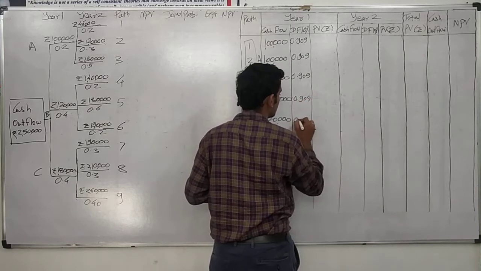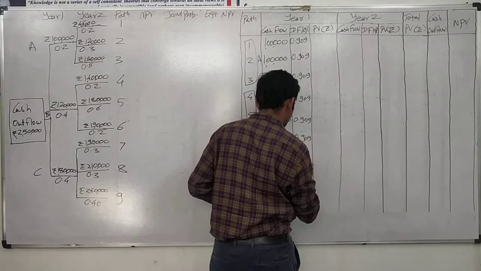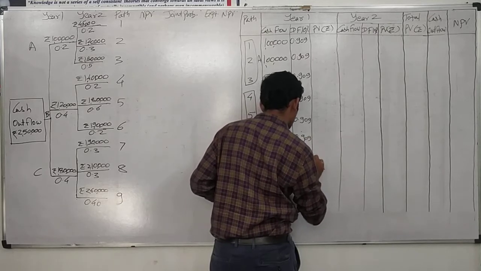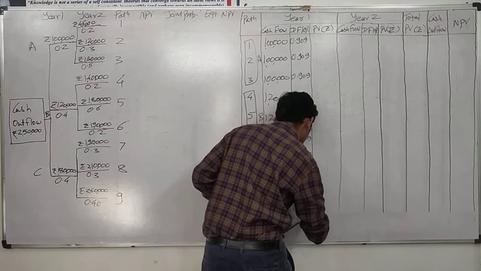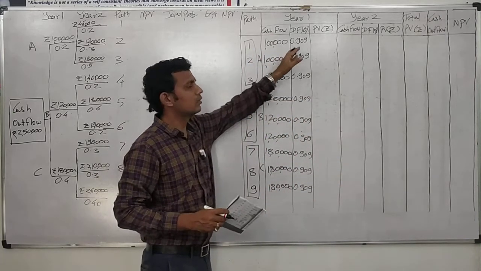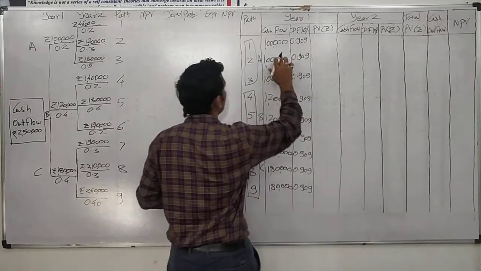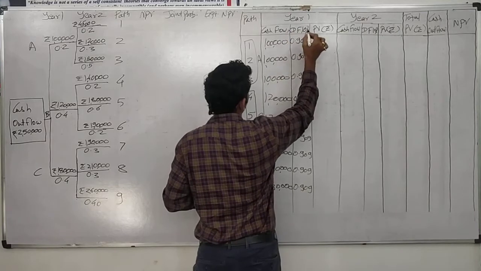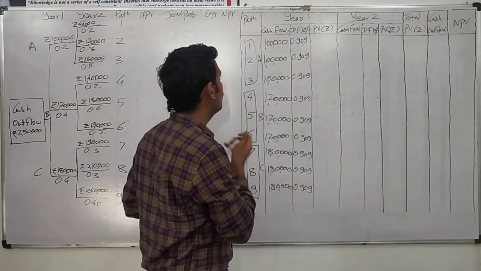0.909 for the first year. For all the 9 paths, we have the discounting factor 0.909. Now we have to convert into PV. We have discussed earlier, cash flow multiplied by discounting factor is equal to our PV. So we would do the same.